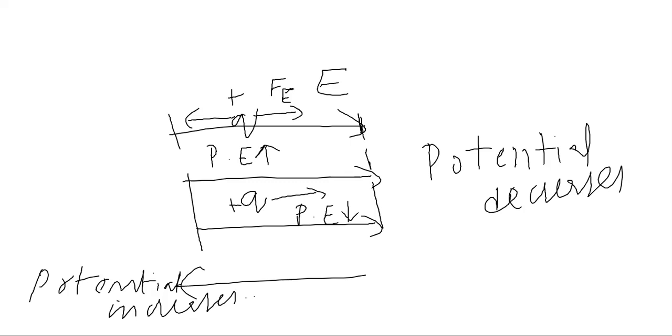Okay, but if there were an electron instead of this positive charge, then this will be reverse. If there is electric field and there is an electron, so now if you move electron, which has negative charge, in direction of electric field, its potential will increase.